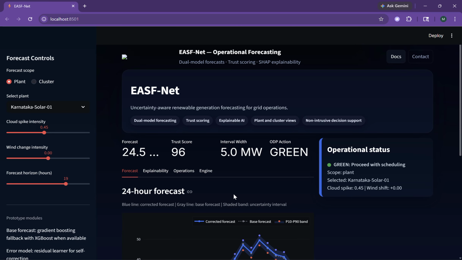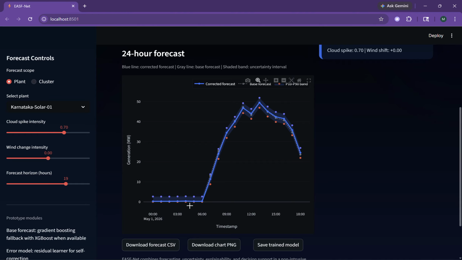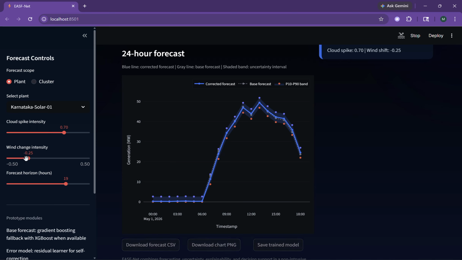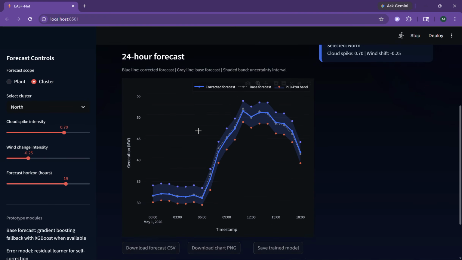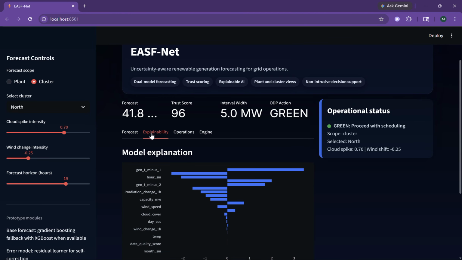I can now test how the model behaves under changing conditions. If I increase the cloud cover, the forecast adjusts itself downwards and the confidence changes too. If I change the wind conditions, the wind-based forecast reacts immediately. This is useful because the model is not fixed to one asset or one location. It works at both plant level and cluster level, so operators can view a single site or a whole region.